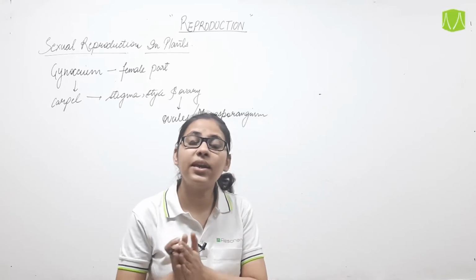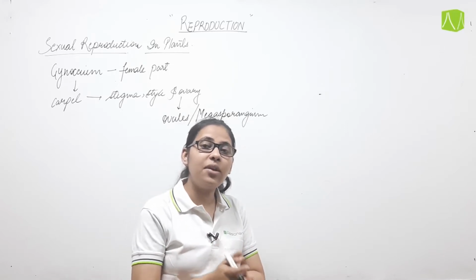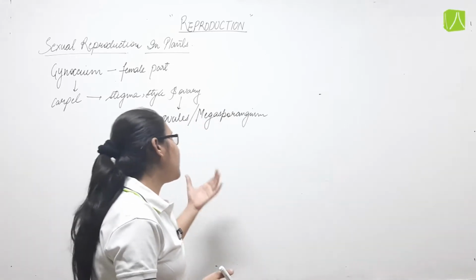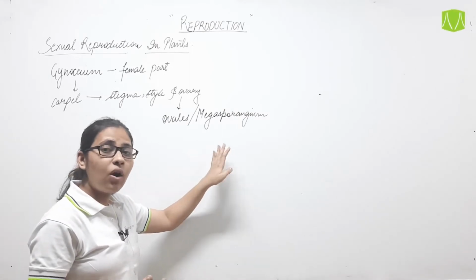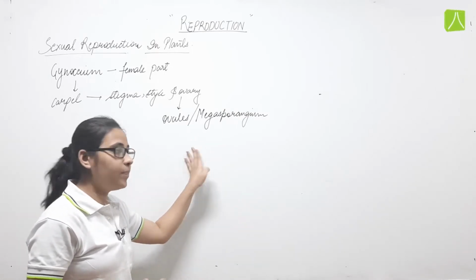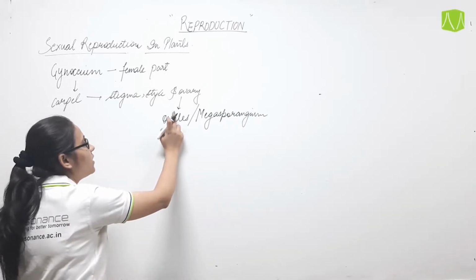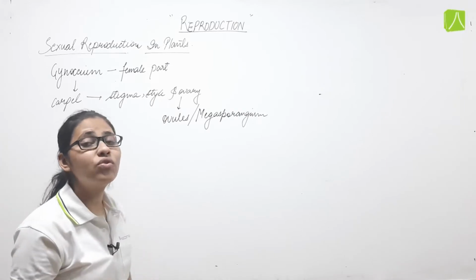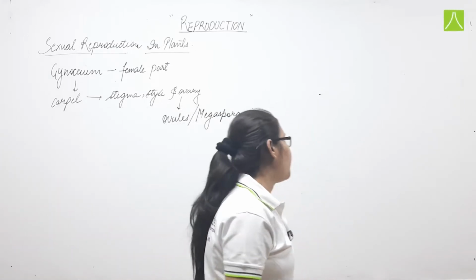जहाँ से female gamete form होंगे, जहाँ से embryo sac का development होगा, वही megaspore होते हैं. So basically the place where megaspores will form is known as the megasporangium, or we can say the ovule. Now we will see the structure of ovule. What is the structure of ovule? Ovule कैसा होता है? megasporangium कैसा होता है?